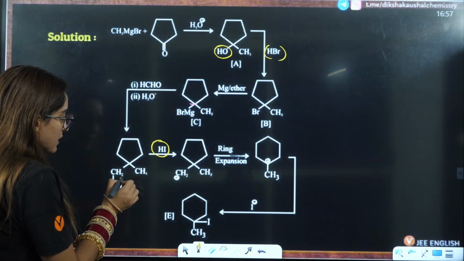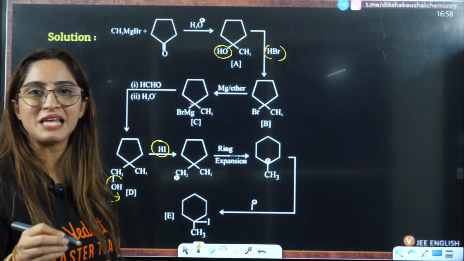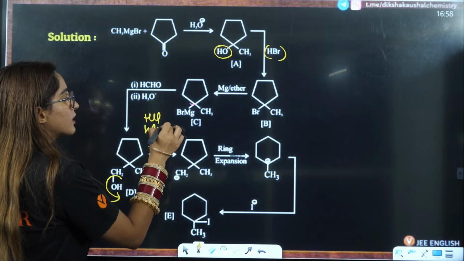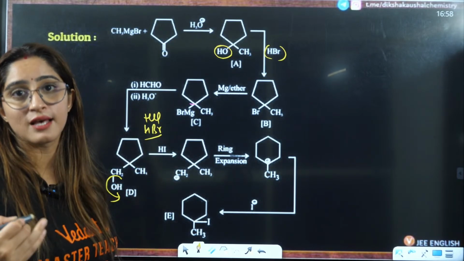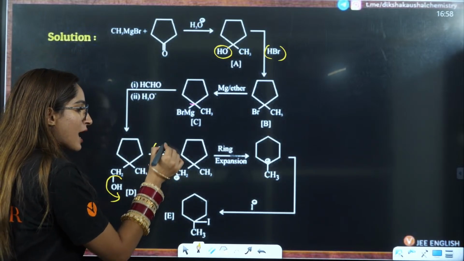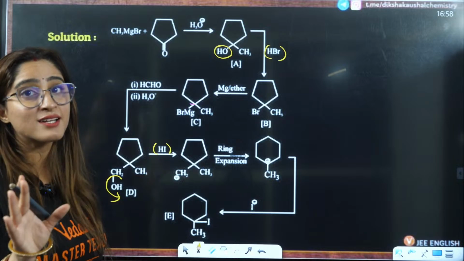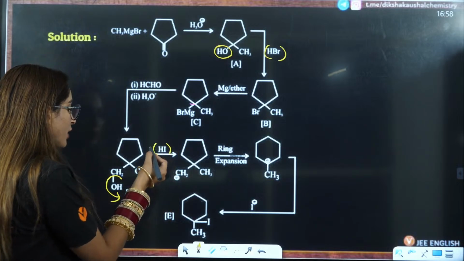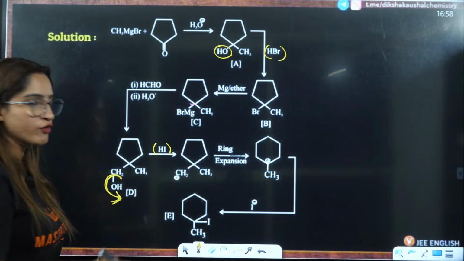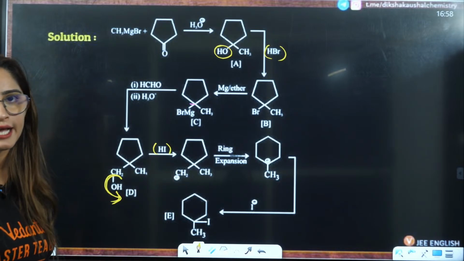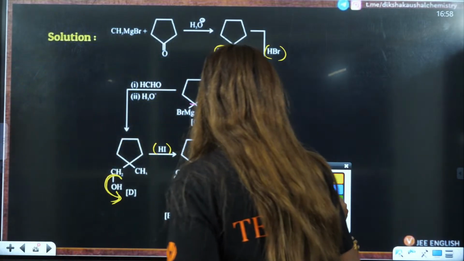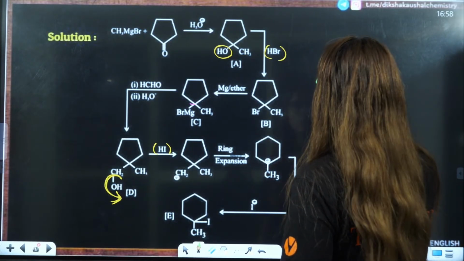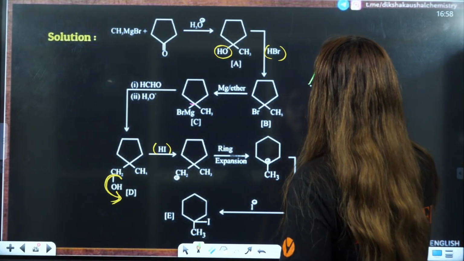So when you are going to eliminate this thing here, HI is nothing but an acid, like HCl, HBr. All these are acids. This HI is also an acid, though it is not a very strong acid, yet it is an acid only. HCl, HBr, HI, HF, all these are acids. So it is going to eliminate this OH negative from here and give you a carbocation. Now, if you remember the ring expansion, I'm just going to write it like this only. Okay, 1, 2, 3, 4, 5.